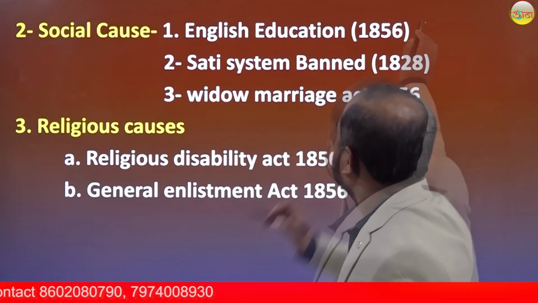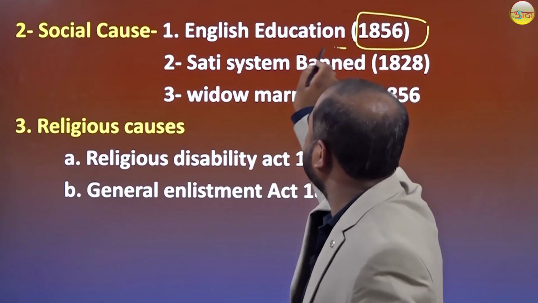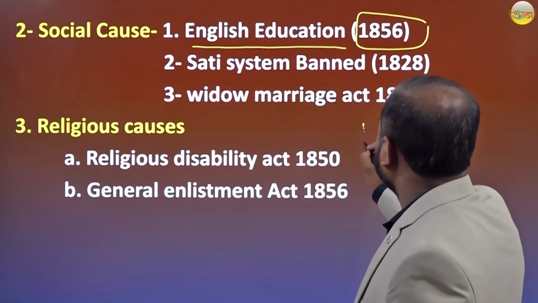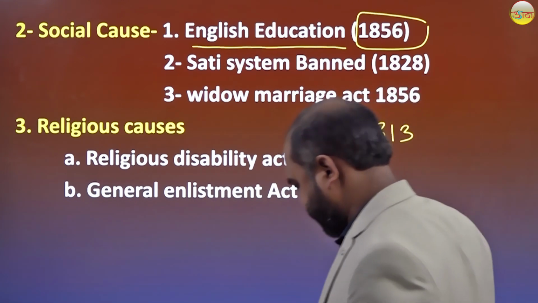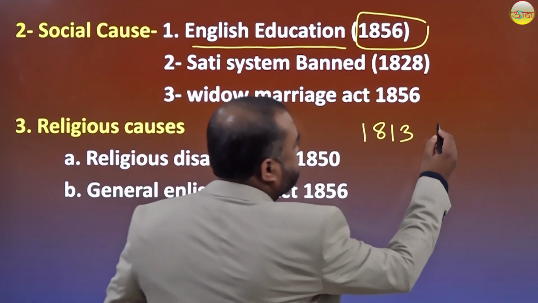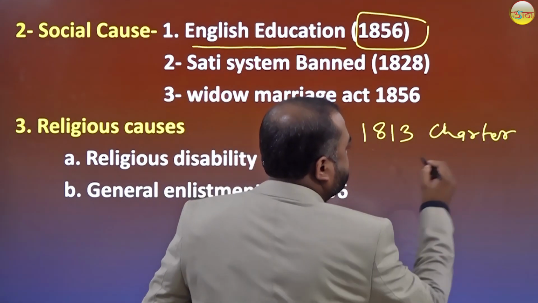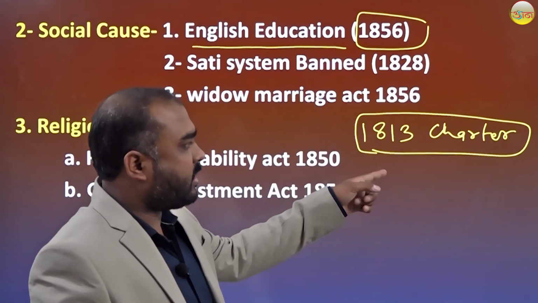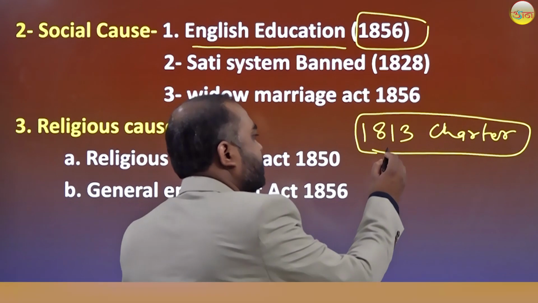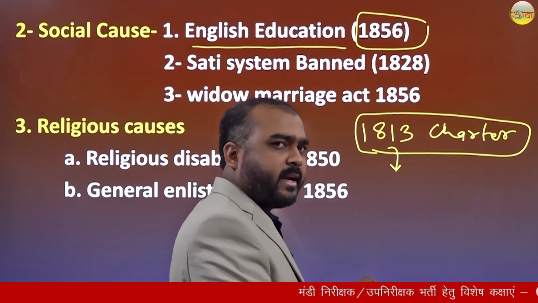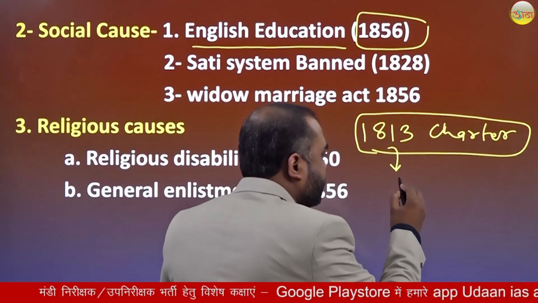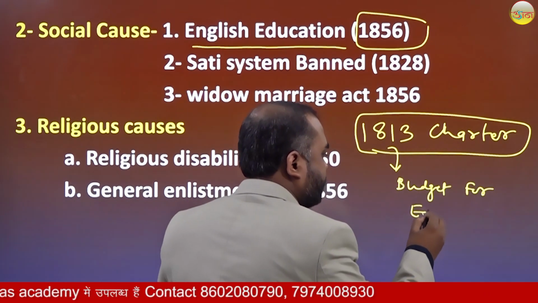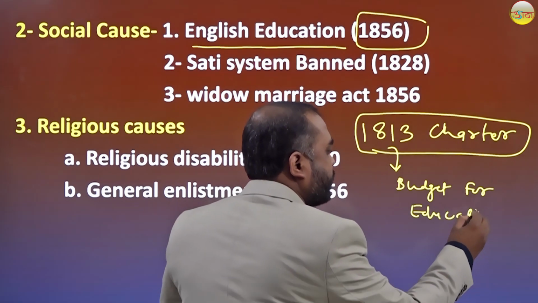The first one, the story begins with English education. Actually, in 1813, the Charter Act was passed by the British government. This Charter Act recommended the budget for education, or you can say English education.